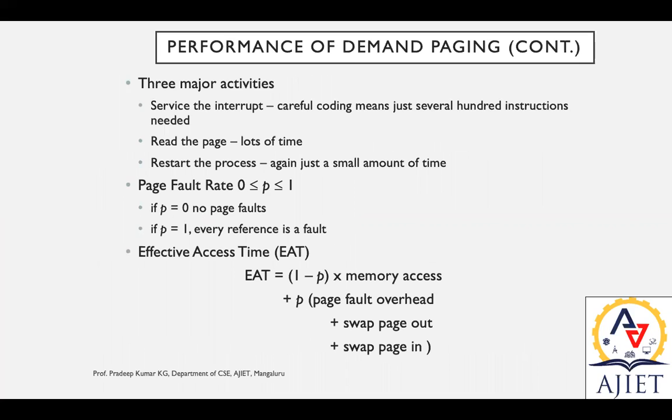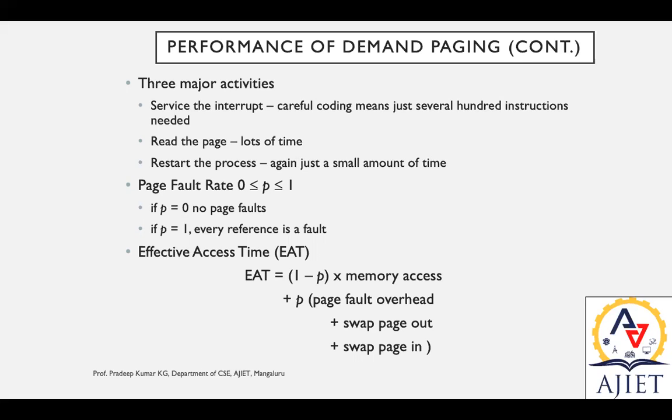Now, based on that, how can we measure the performance of demand paging? There may be some slowdown and performance hit whenever a page fault occurs, that is, when the required page is not available in the memory.